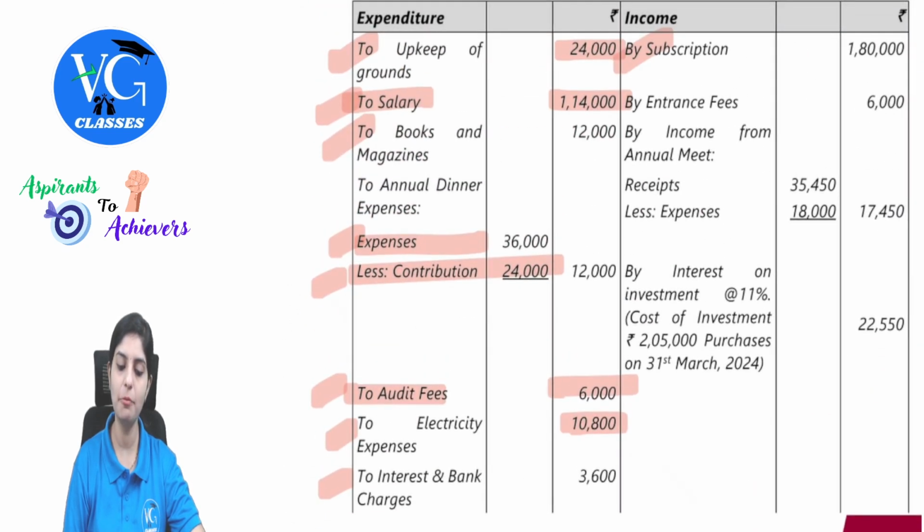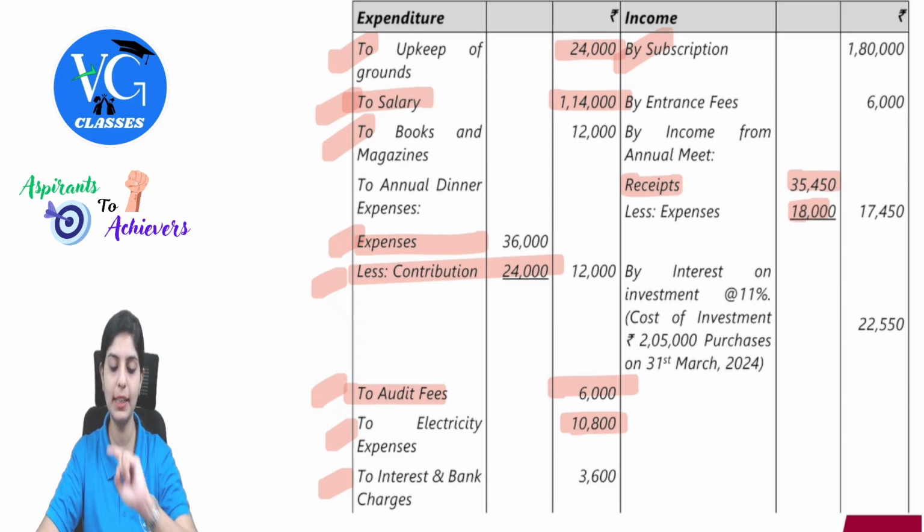Then we will have income from annual function. There is a receipt of 35,450 and expenses. Remember, in receipts and payments, you have to show this separately. So on the receipt side 35,450 and on the payment side 18,000.